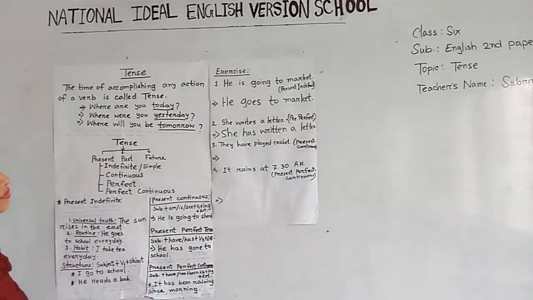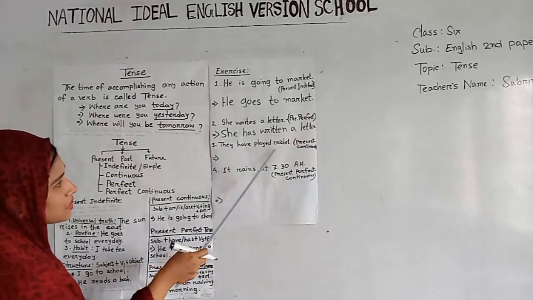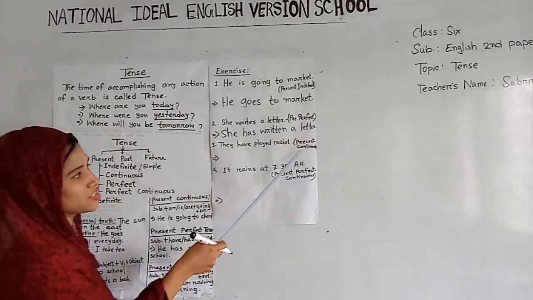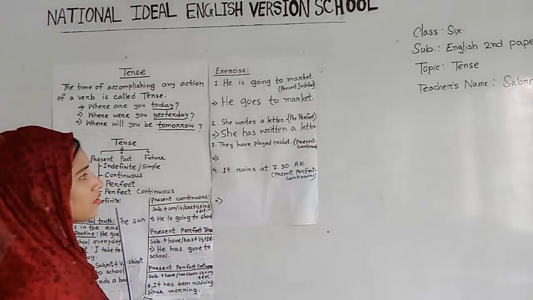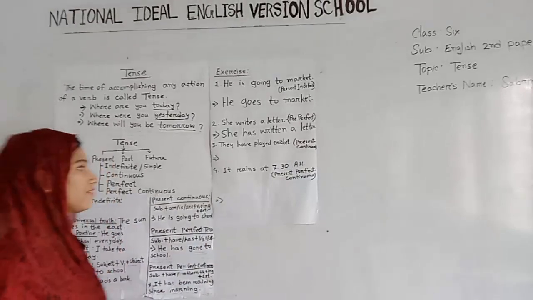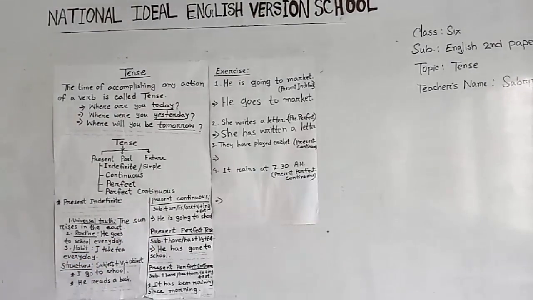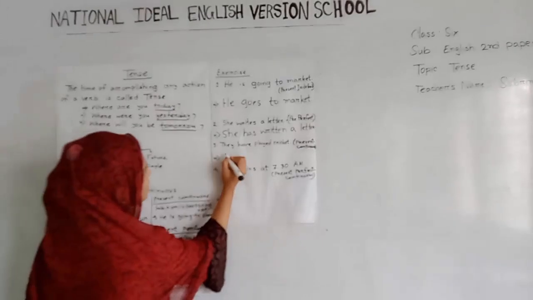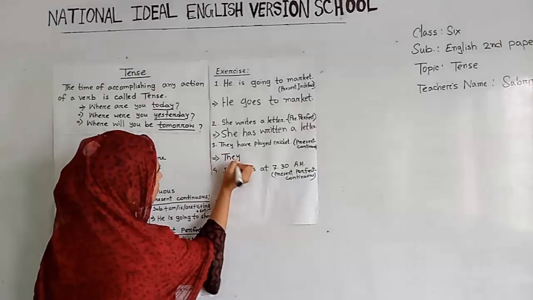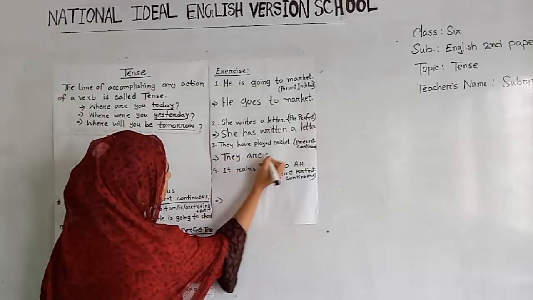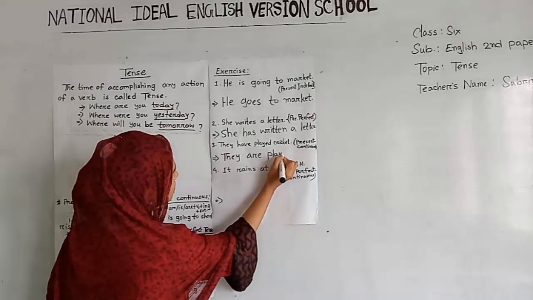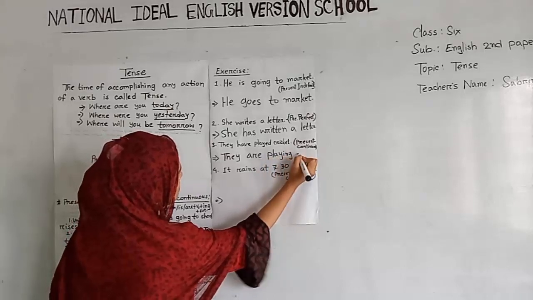Okay. Number 3, we can find here: they have played cricket. We will change it into present continuous tense. Okay, dear students, according to our rules, present continuous tense has subject plus be verb, that means am or is or are, plus V1 plus ing plus extension. So I can write this: they are playing cricket.